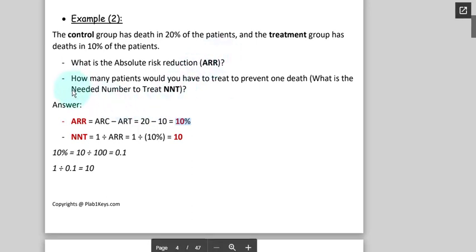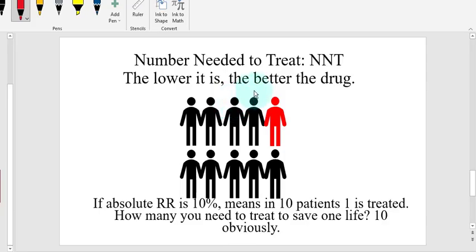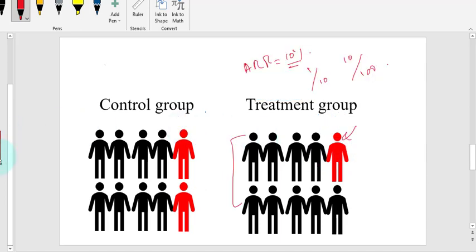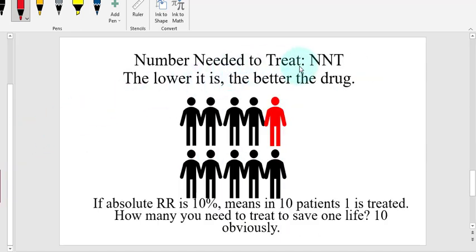Now comes the term that we started with, the number needed to treat. What does this mean? Let me explain it as well. As I already told you, everything in epidemiological studies is just a ratio. So in the treatment group, you gave treatment to 10 people, and one of them gets better. So what is the number needed to treat? That means how many people you need to give medication to in order for one to get the result.